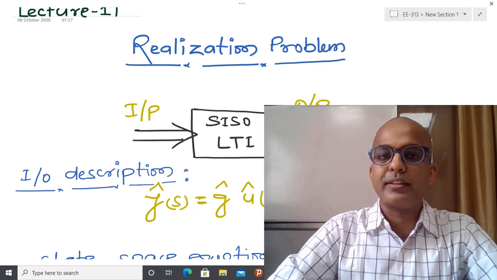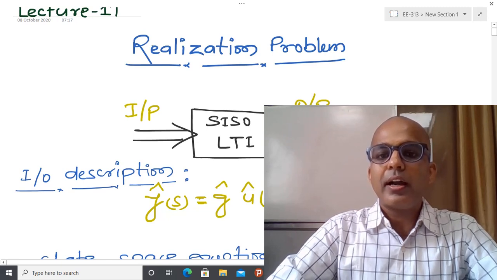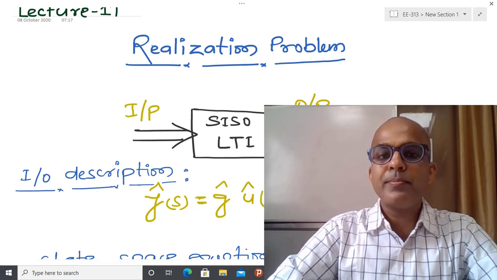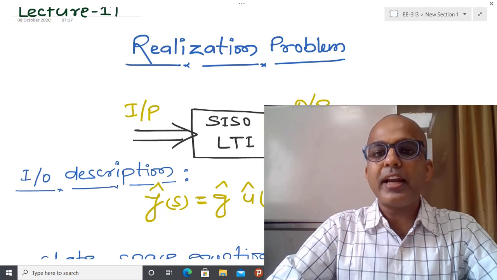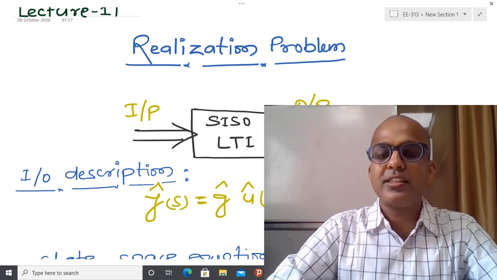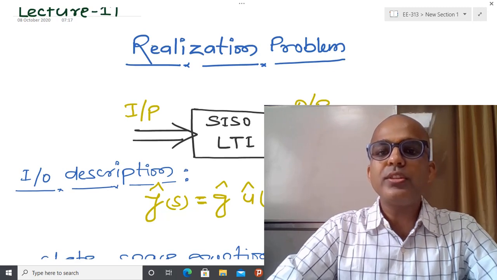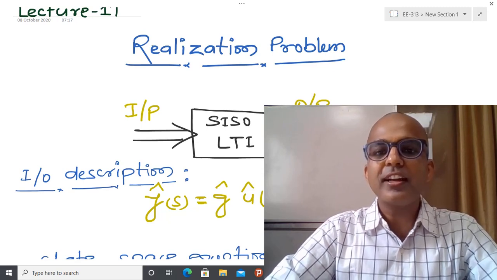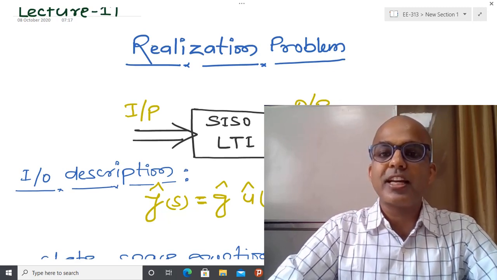One more important point we have highlighted: suppose we have a state space equation, then how to convert it into a transfer function. So what we are basically telling is that I have some system, certain kind of input data and certain kind of output data, and we know the differential equation of the system. Suppose my system is a linear time invariant system, and we take the Laplace transform of the output by the Laplace transform of the input, putting all initial conditions of the states equal to 0. Whatever ratio comes into the picture, that is the transfer function.